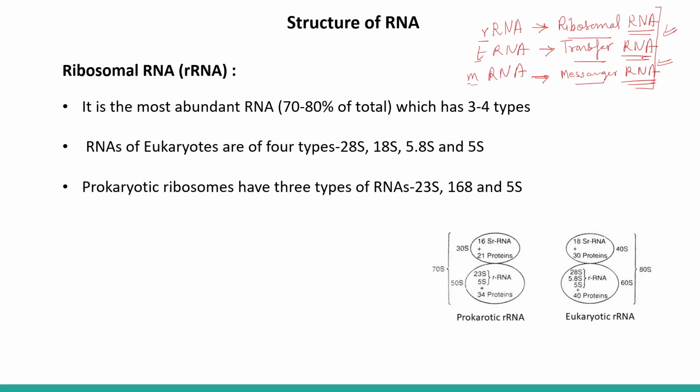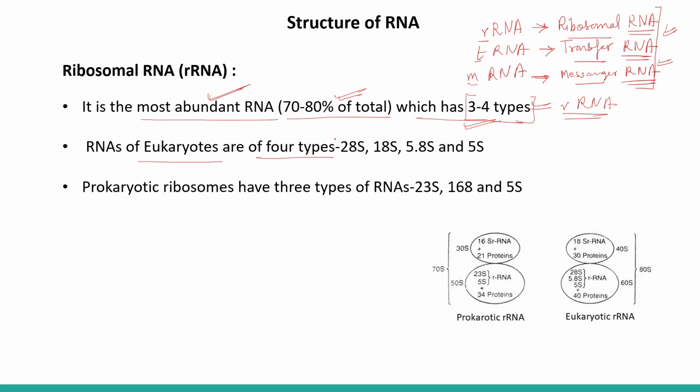Ribosomal RNA is the most abundant RNA, that is, it constitutes about 70 to 80% of the total RNA present in the cell. There are 3 to 4 types of rRNA. This is the most abundant RNA present in the cell, 70 to 80%. Very important to remember.